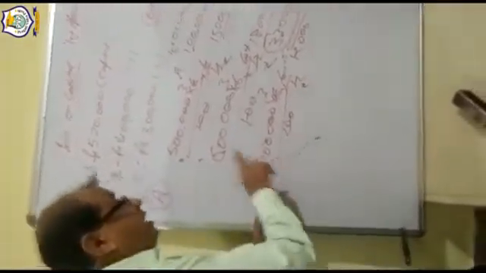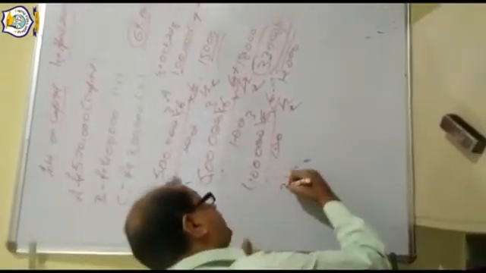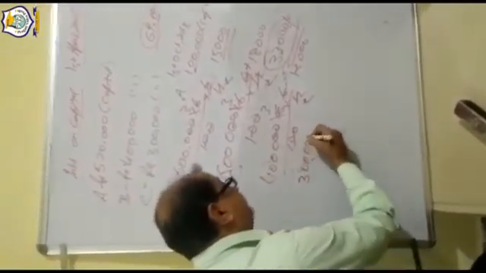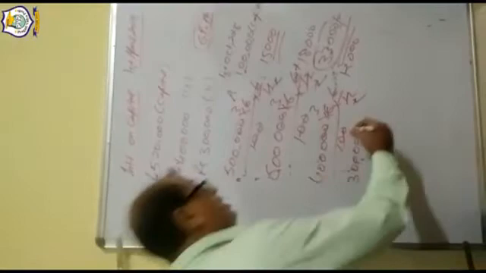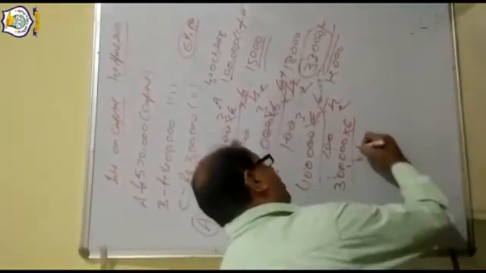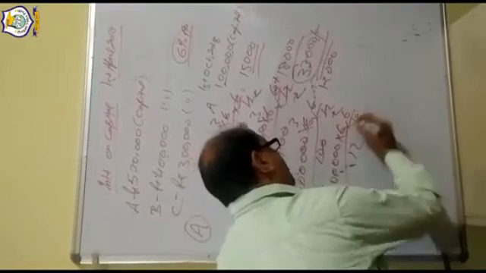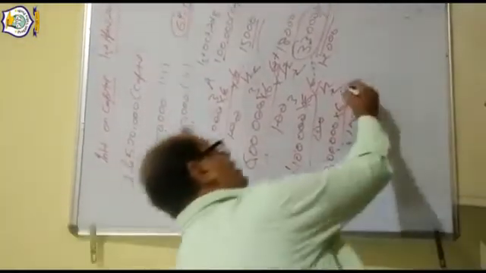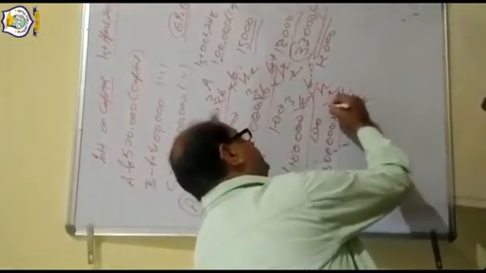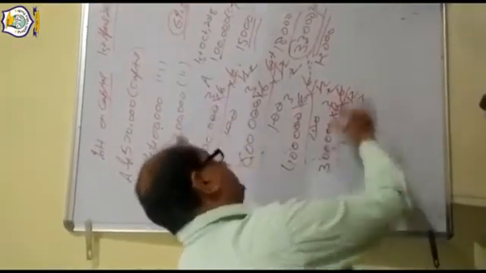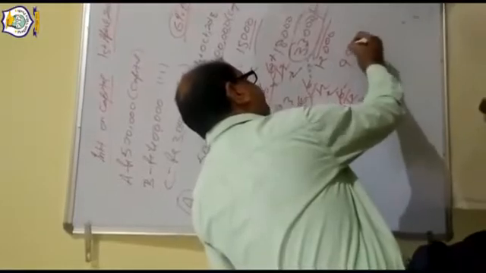And now he withdraws 1 lakh, so his capital will become 3 lakh. So 3 lakh into 6 upon 12 and 6%. From this equation, 6 2s are 12, 2 3s are 6, 2 0, 2 0, 9,000 will come now.